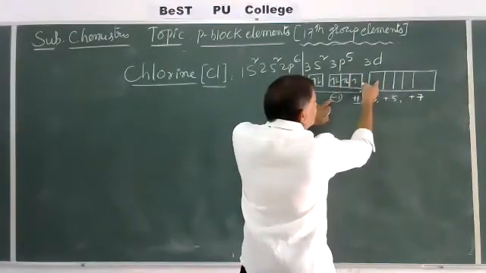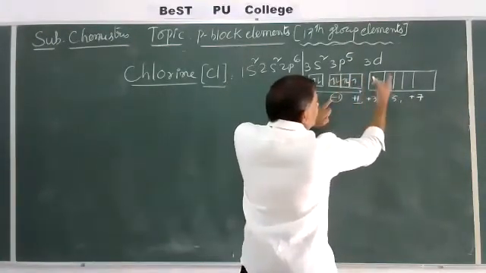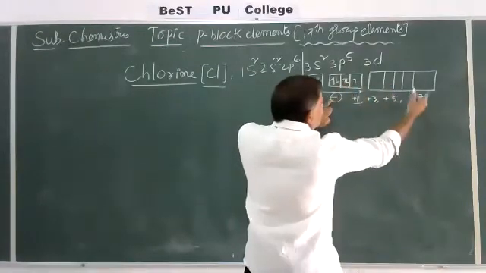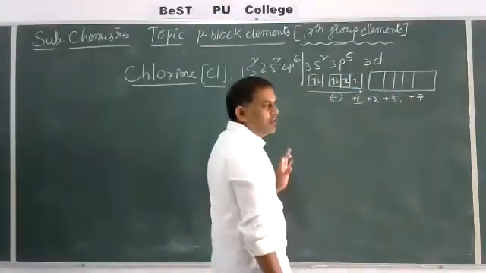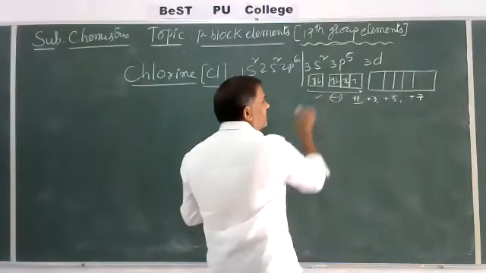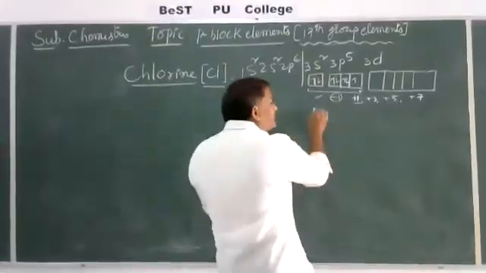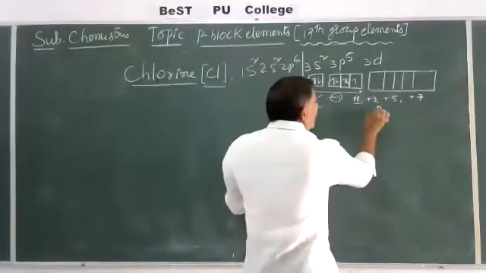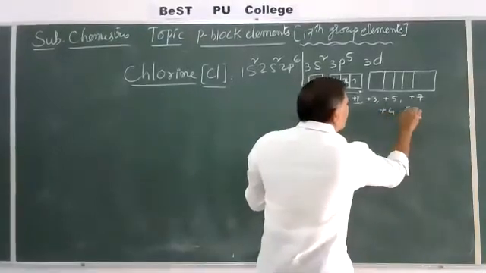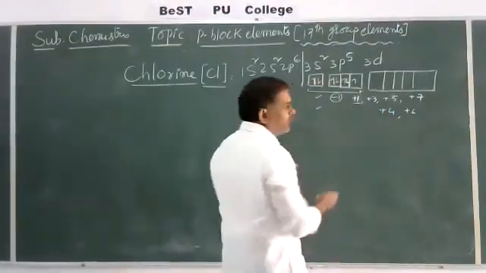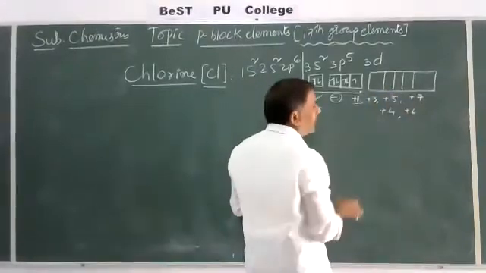After excitation, +3. Second excitation, +5. Third excited state, +7 oxidation. Variable oxidation states. And it also exhibits +4 and +6 oxidation states, in between these 3 and 5.